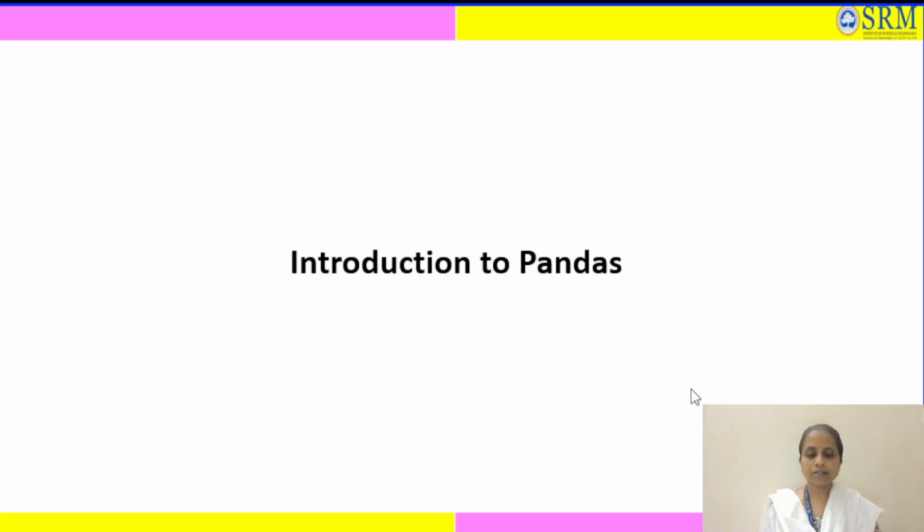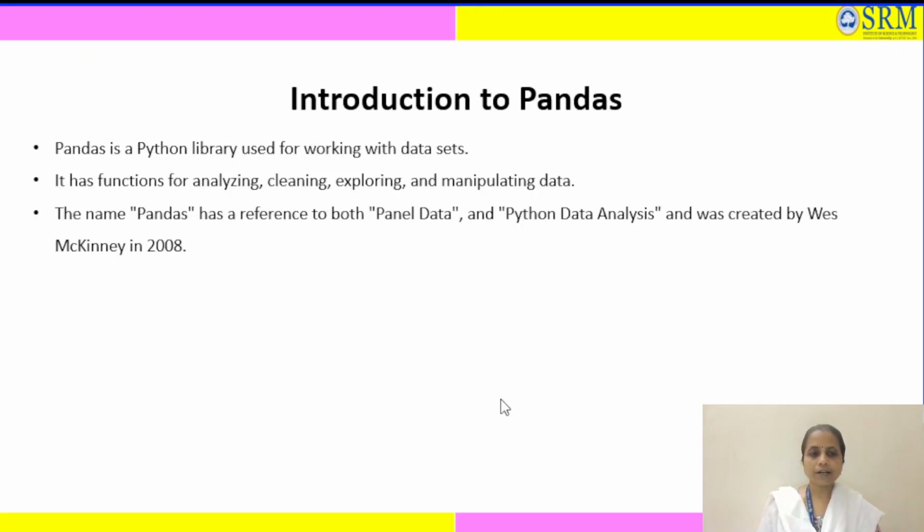Good morning. We'll discuss Introduction to Pandas. So Pandas is a Python library used for working with datasets. It has functions for analyzing, cleaning, exploring, and manipulating data. The name Pandas has a reference to both panel data and Python data analysis and was created by Wes McKinney in 2008.